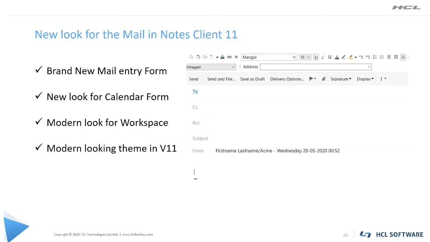A modern look for the workspace has been provided. Also, the icons have been changed. You can also change the workspace background, color, and theme in the Notes client. And you can explore more when you are using Notes client 11 with the Notes client 11 version of the mail template. Moving on to the next slide for our next feature.